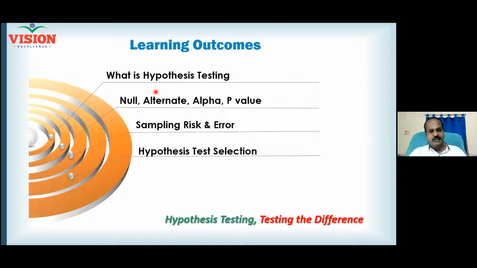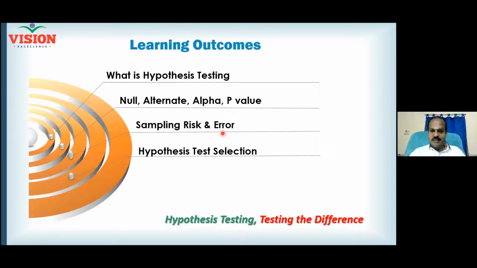Though it saves money, it saves our energy, it gives us quick information about the population, it comes with the risk. Because there is a risk associated, there will be an error. So we are going to fix this risk and then estimate the error. And we'll see to it that the error is under control. Right? And when you fix the risk, that is called alpha.